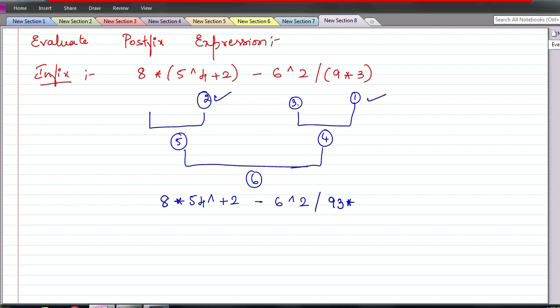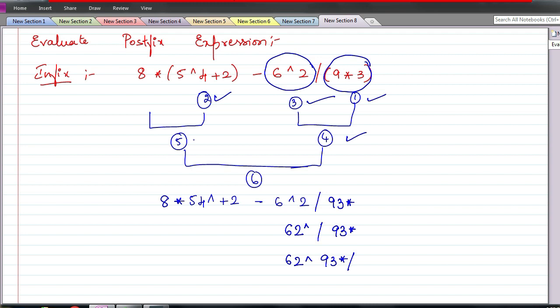Next we will do 3. What is 3? 6 power 2. This is just to be written as 6 2 exponent, then we have division, then 9 3 star. And this is the fourth one. So the third is done now. Now the fourth one: this is one input, this is the second input, and we have a division operator. So this division operator is the fourth one to be done. We write 6 2 exponent as the first input, 9 3 star as our second input, and this slash comes to the end. So the fourth one is also done. Next we are supposed to do the fifth one.